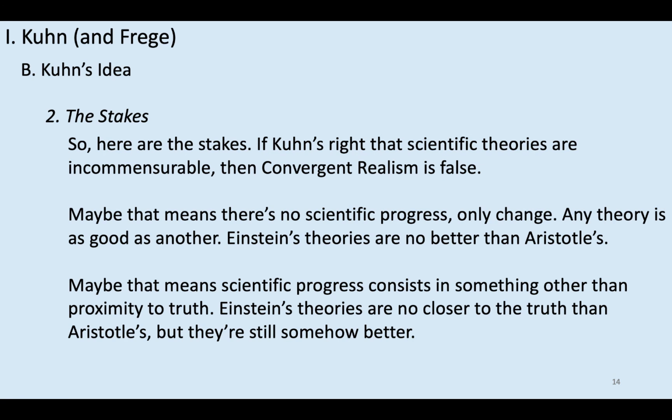Well, what I want you to see here is alternatives to convergent realism lose something significant. They lose the view that science is getting us towards the truth. And you might think that's not a big deal, but it leads to the kind of anything goes attitude, the kind of alternative facts attitude that is so corrosive, at least many people think, in society. So, for example, if convergent realism is false, then models of how carbon emissions affect the climate aren't better or worse. It's not like one is closer to the truth than another. They're just what people say. They're just opinions. So the stakes are pretty high.